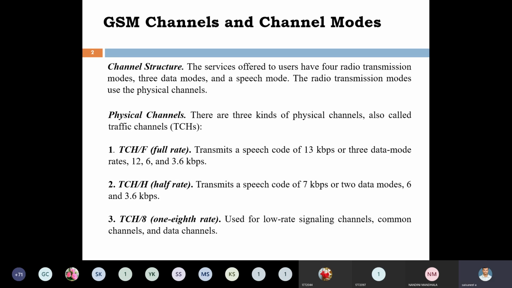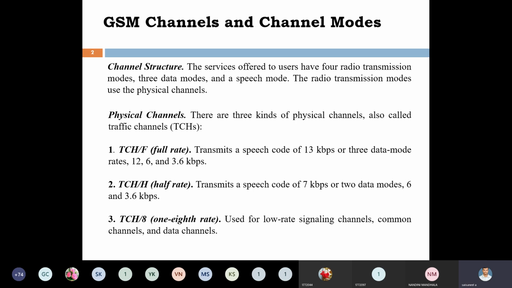Now let us introduce the channels. The first type of channels in GSM is physical channels. There are 3 types of physical channels available in GSM. The other name for physical channels is traffic channels. In textbooks and on the internet, instead of physical channels, they are directly given as traffic channels. Both are the same, either physical channel or traffic channel, and in data sheets they are also given as traffic channels. That's why it is called TCH, traffic channels.